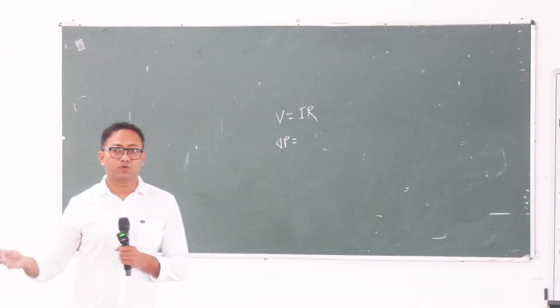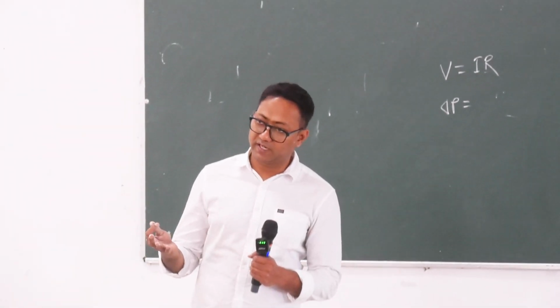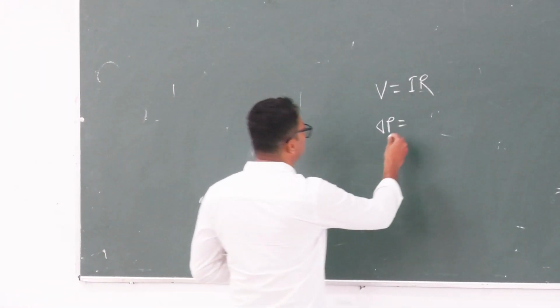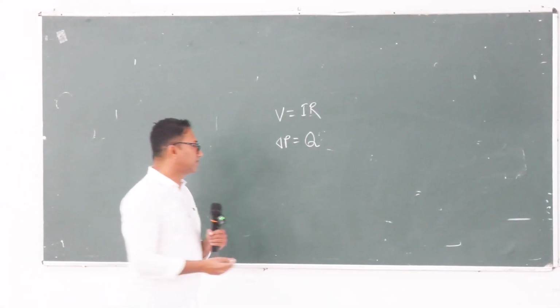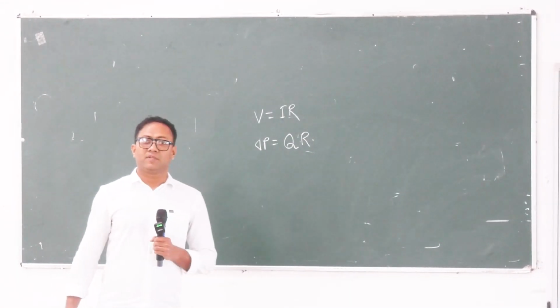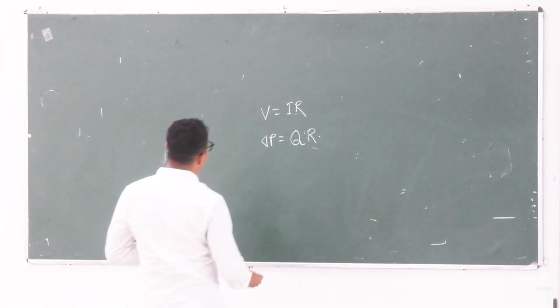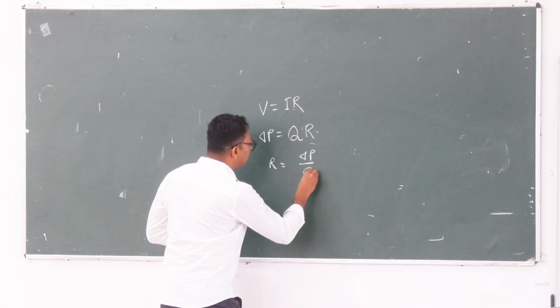So in our context, hemodynamics, it is blood flow. We mark it with Q, and R is the resistance. Resistance is equal to pressure difference by blood flow.